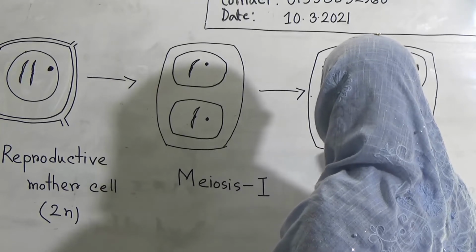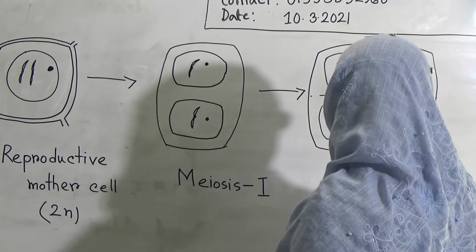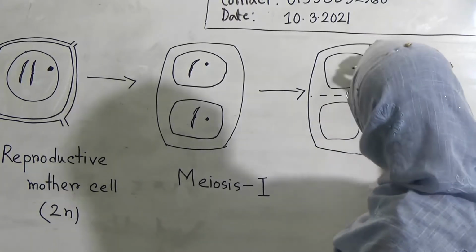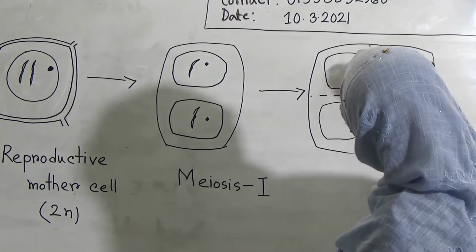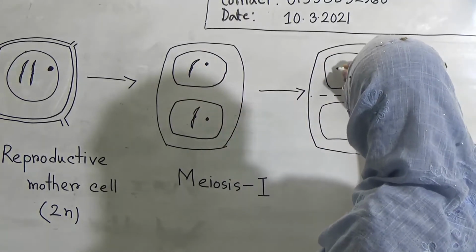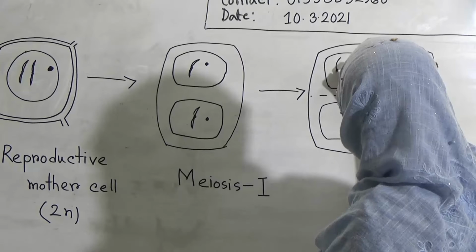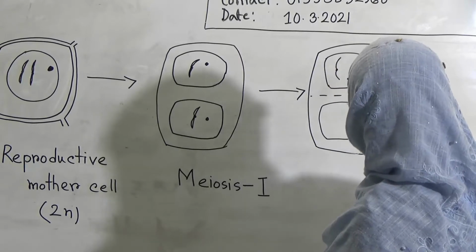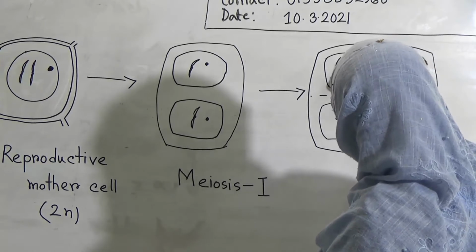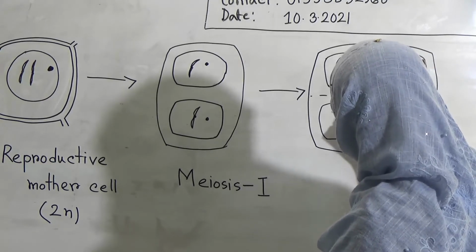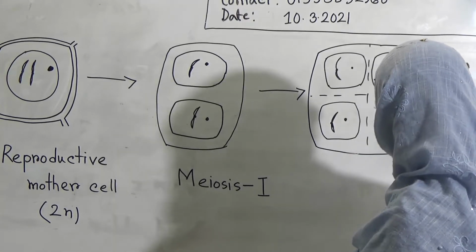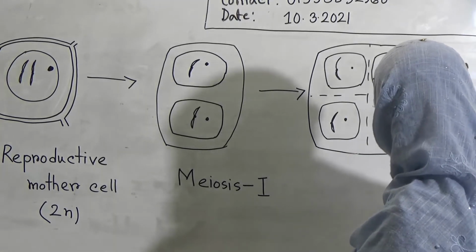Meiosis II also follows these steps. And here, from these 2 cells, each divides, and the chromosome number will be 1 in each of the new cells.